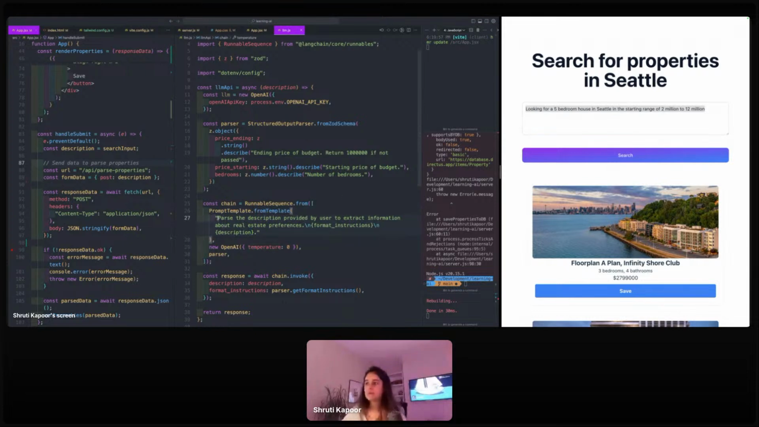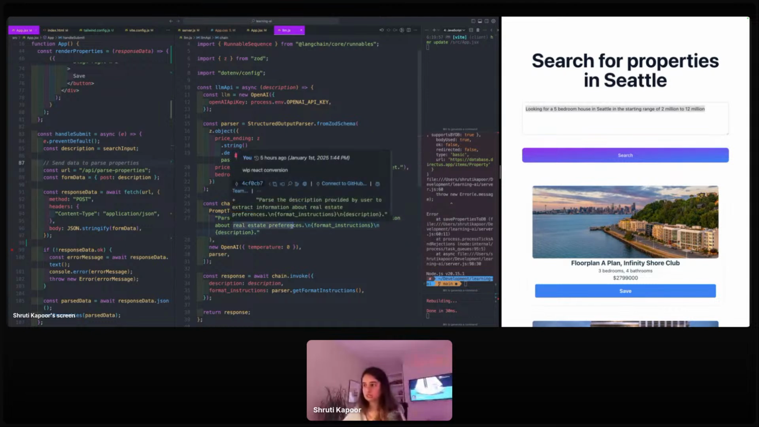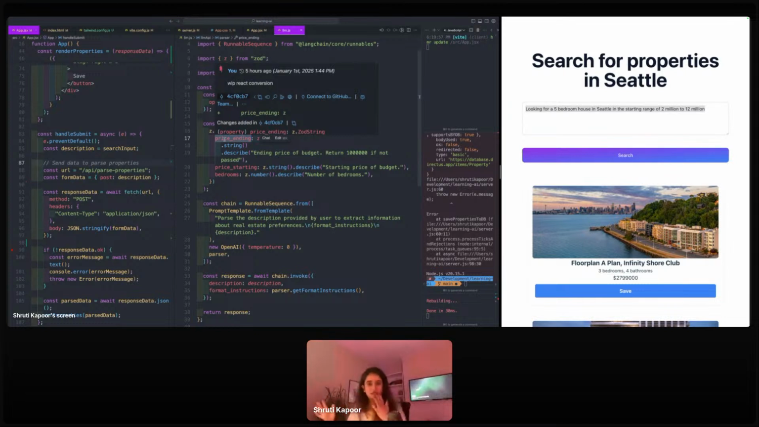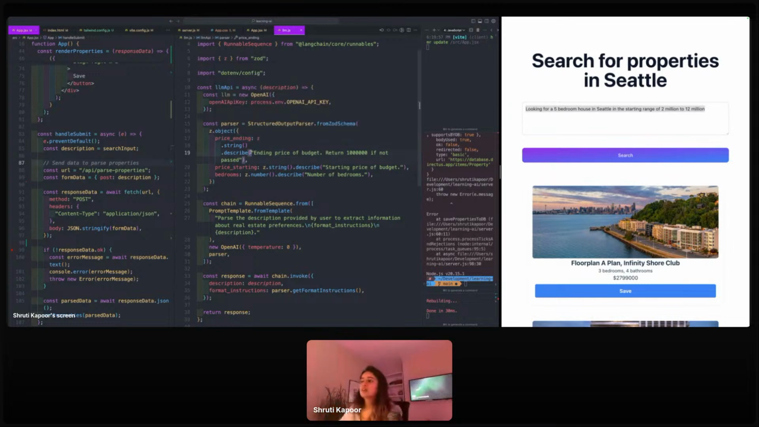So you're providing it this description. You're saying parse the description provided by a user to extract information about real estate preferences in this format, and this is the description that I'm giving. All right, and the format is provided right here. So I'm saying the price ending, which is to build the budget range, is the ending price of budget, and if nothing was given, just return 1 million. Price starting is the starting price of budget, and bedrooms is the number of bedrooms.